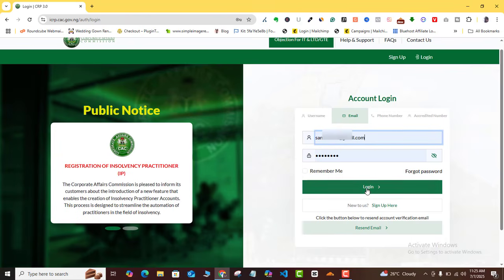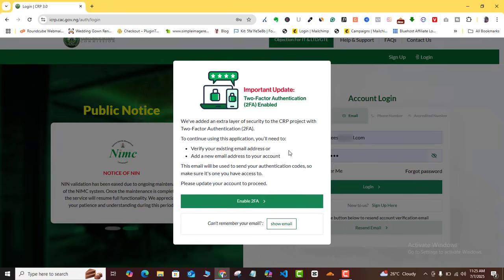But once you click on login, it's going to bring out this pop-up for you. Basically what this is telling you is that right now you may not be able to log in directly as you used to do before. This time around, you will always have to log in with your two-factor authenticator. So it's going to be sent to your email address, so you want to be sure that your email address is active. Let's assume that probably you've forgotten the email address you were using before, or maybe the email address you were using before is no longer active, but it used to log in before. This time around it might not work again if you don't have that email active.